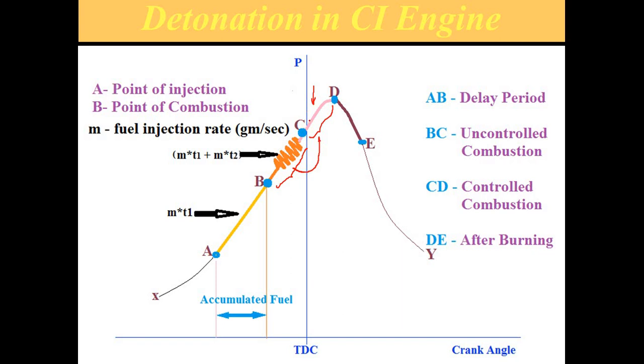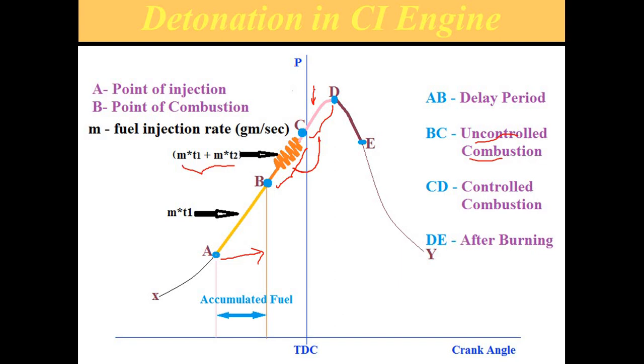So this is called the controlled combustion, and this is called the abnormal combustion, detonation, which happens during the period of uncontrolled combustion. Uncontrolled combustion is already there, but if the mass of accumulated fuel is too high, that means if the delay period is too high, pressure and temperature rise rapidly during this uncontrolled combustion, and that is called detonation.